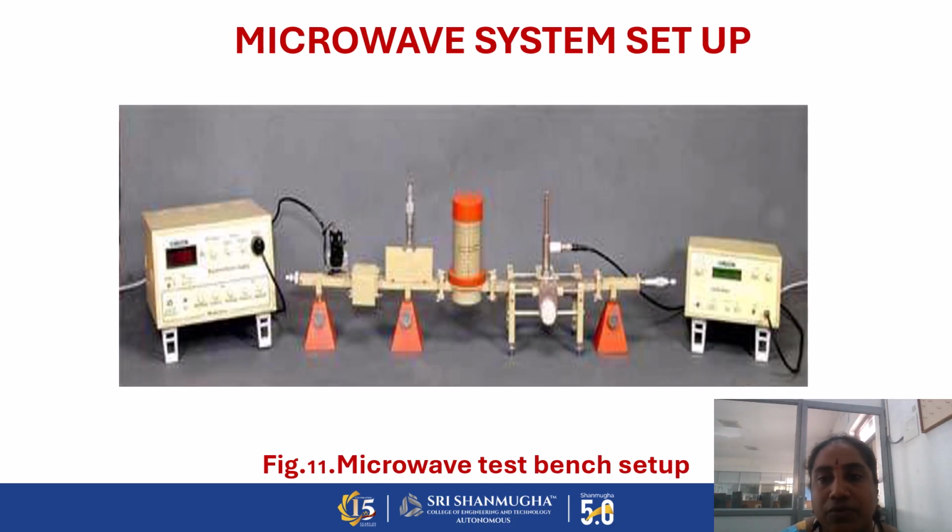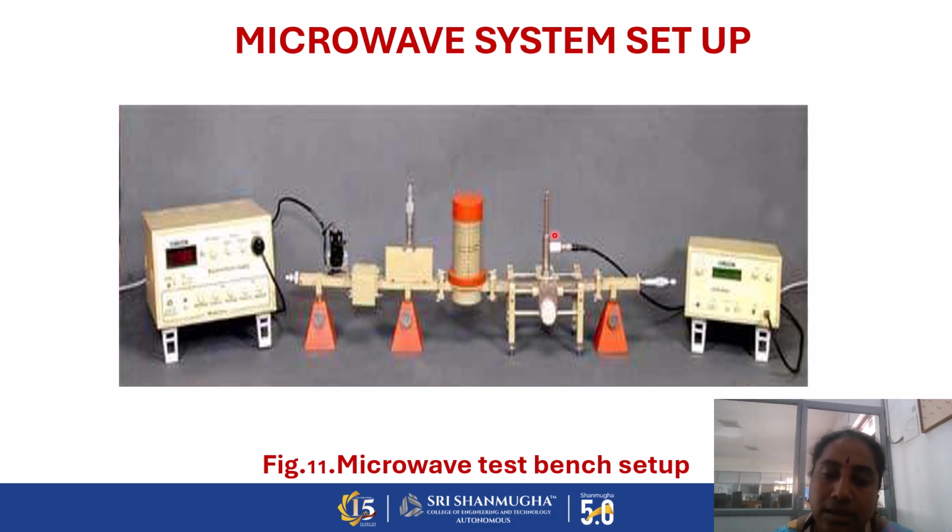And this is the entire microwave test bench. Practically, we are connecting the elements by using the microwave elements. So this is the klystron power supply. In previous slides, I discussed some microwave components, and this is the entire bench setup of the microwave system. This is the klystron power supply, and this is the klystron mount with tube. Here we are connecting the isolator, next the variable attenuator, and next the frequency meter, and this is the waveguide stand. The waveguide stand is connected at both ends, the transmitter end as well as the receiver end. And this is nothing but the slotted line section.